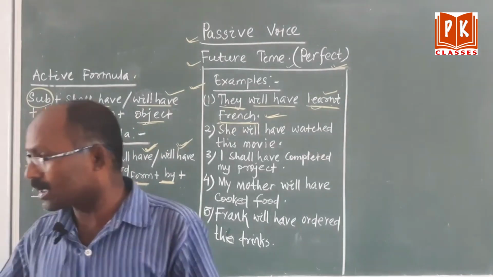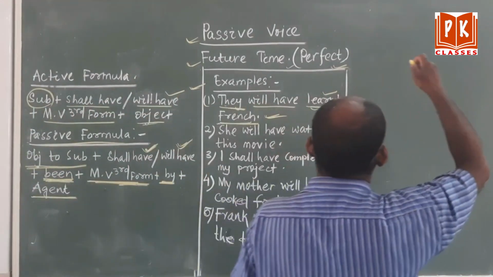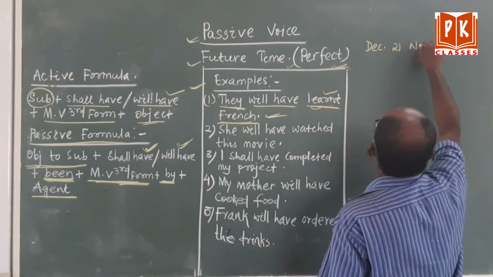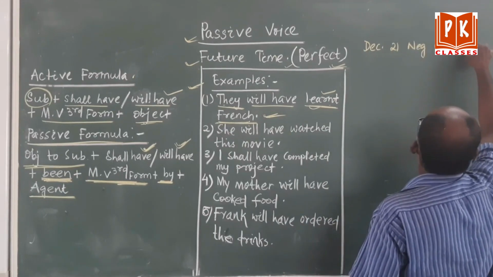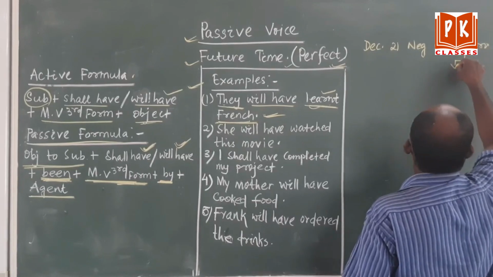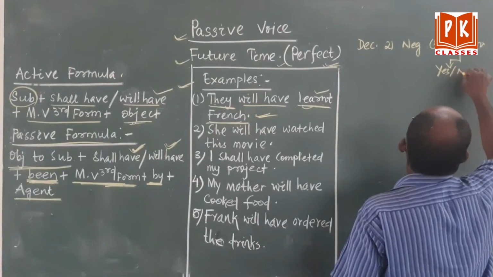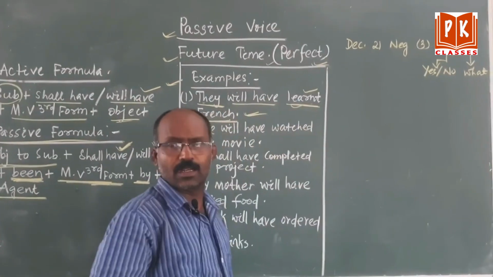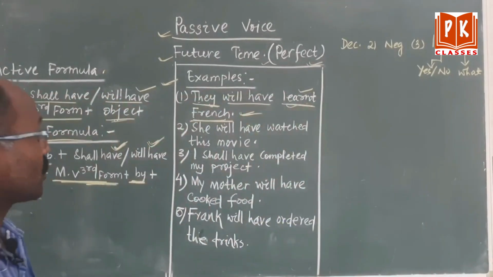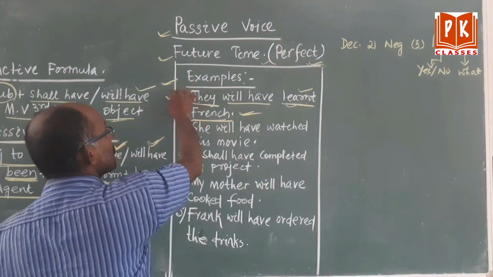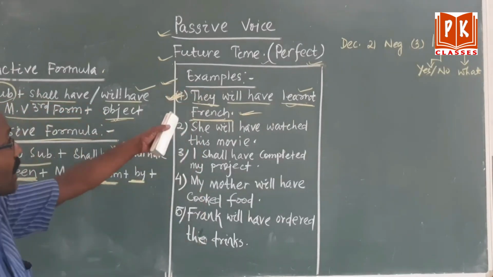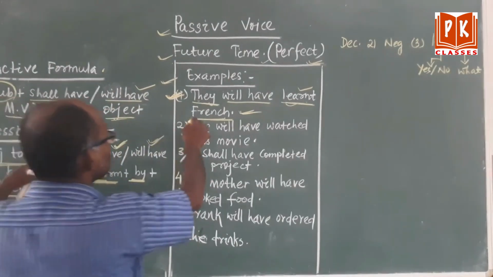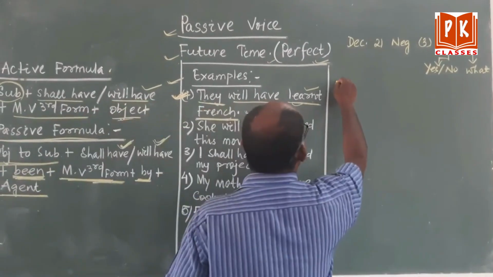Another thing I am telling you: number 1 is the declarative sentence, number 2 is the negative sentence, number 3 is the interrogative sentence. Interrogative means yes or no questions, then WH word questions. These things are going to be repeated again and again. So, remember this sentence is in declarative form. First, we will make the declarative sentence into passive form. Please remember, for the passive formula we have to bring object to subject. Which one is the object? The object is French. So, French will come first.